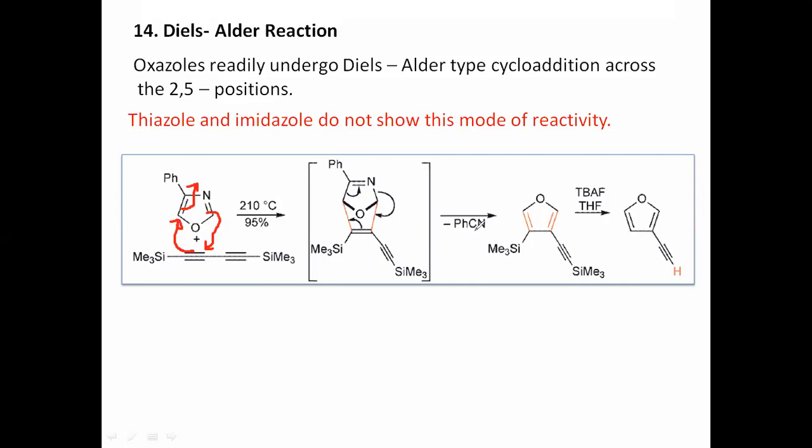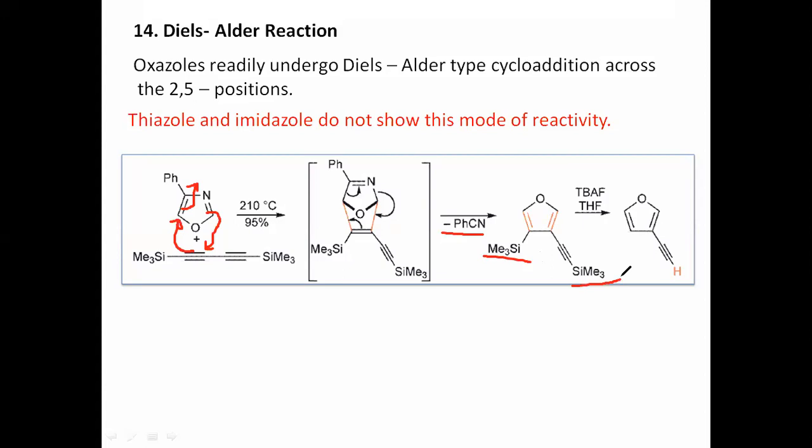This removal of phenyl cyanide, PhCN, is the byproduct. And when you add TBAF, what is the job of TBAF? It is the remover of silyl groups. It removes the silyl groups and provides a hydrogen at the place of the silyl groups. So you should remember some reagents, and their functionality, uses, or applications.